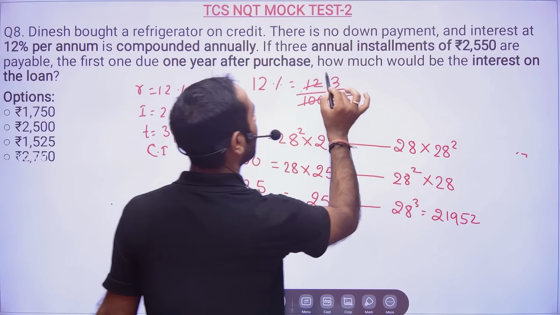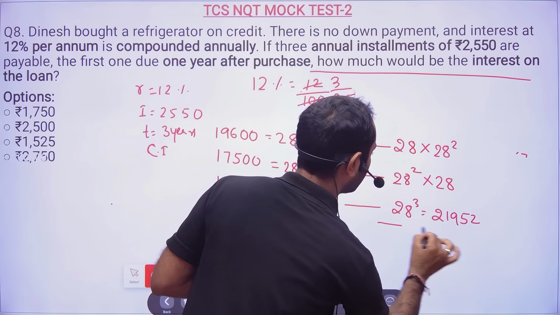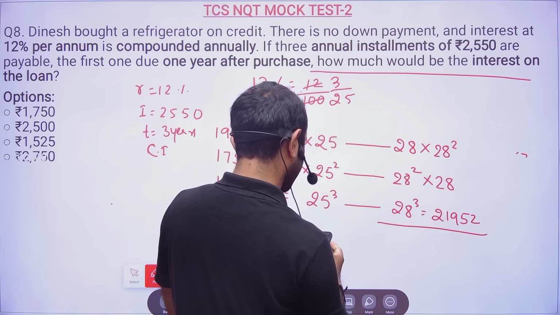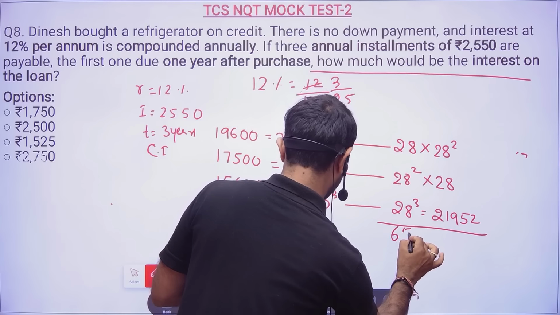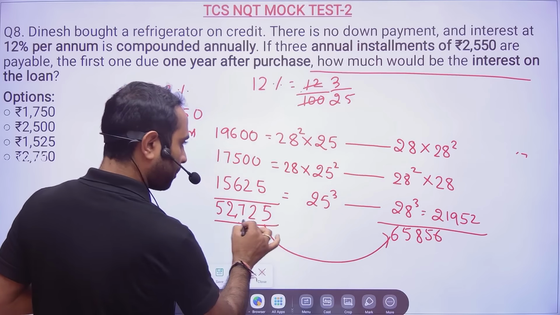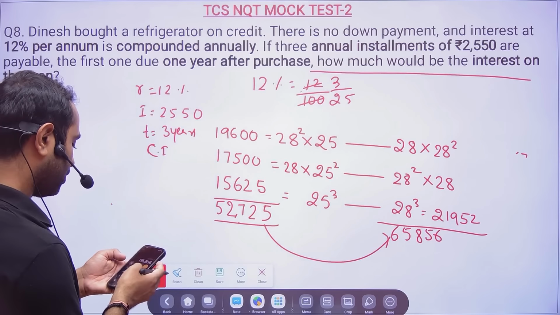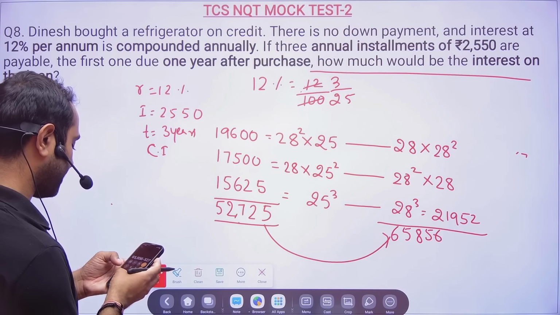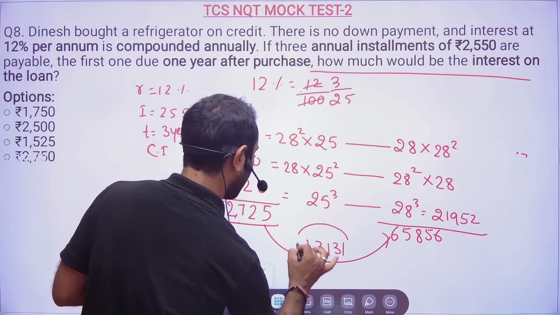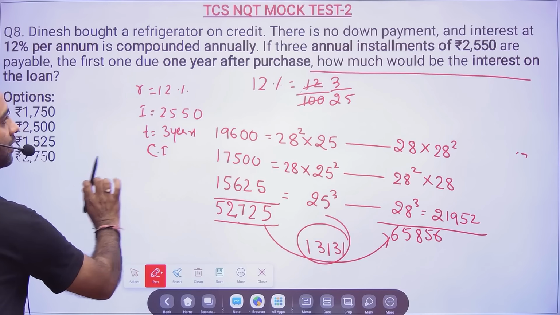Now friends, what you have to find out is how much interest. So on this side, the total value will be 21,952 into 3, which equals 65,856. What is the interest here? This is your principal and this is your installment with interest. So minus 52,725, it is 13,131. Okay, 13,131.